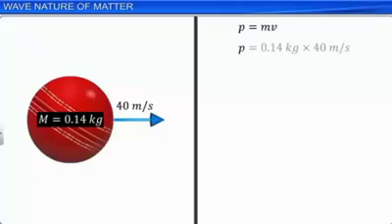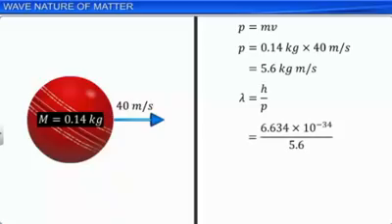The momentum of the ball p is equal to 0.14 kilogram multiplied by 40 meters per second. That is equal to 5.6 kilogram meter per second. The de Broglie wavelength is calculated by dividing the Planck's constant by the momentum of the ball. That is 6.634 into 10 to the power of minus 34 divided by 5.6 kilogram meter per second. The wavelength equals 1.18 into 10 to the power of minus 34 meter.